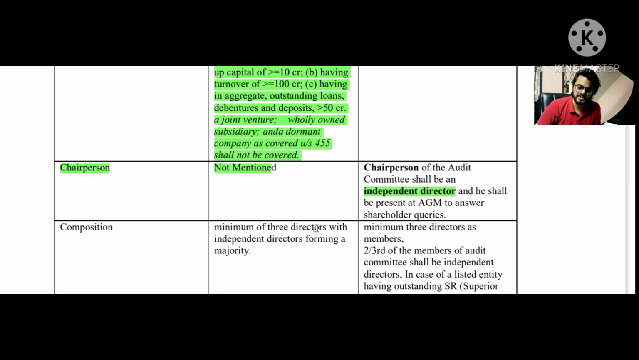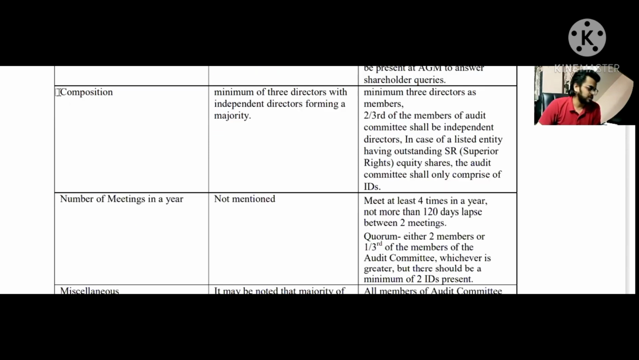But as per section number 177, it does not talk about the chairperson to be an independent director. So we will leave it at that. All right. The third point is about the composition. Basically, in both the cases, it says that a minimum of three directors are required to be the members of the audit committee.